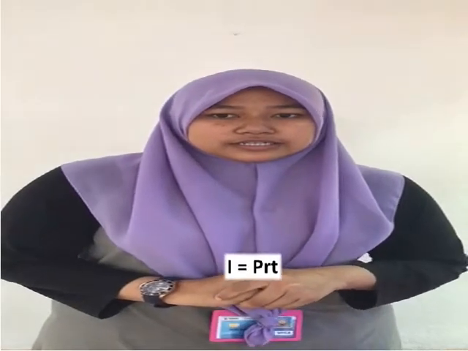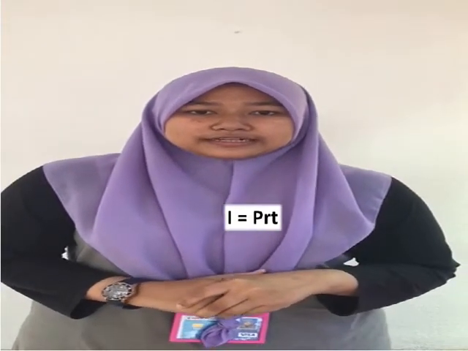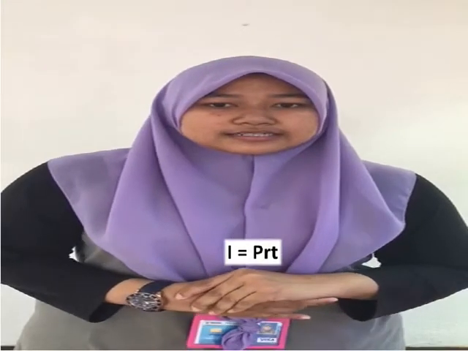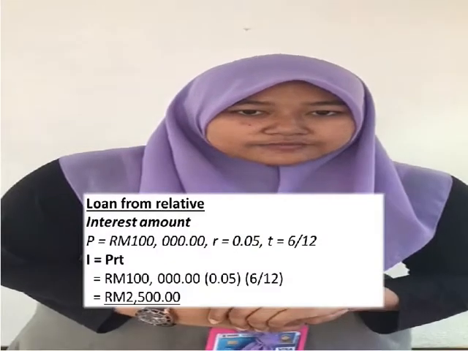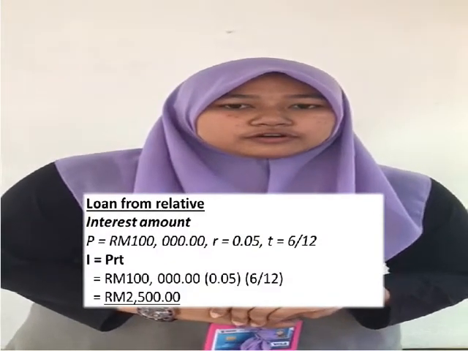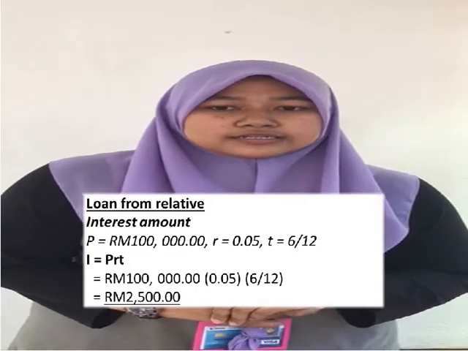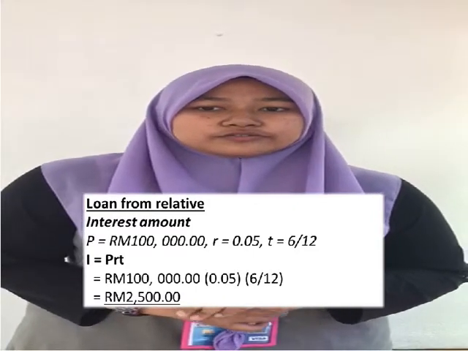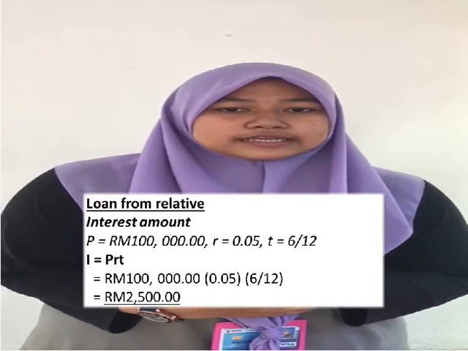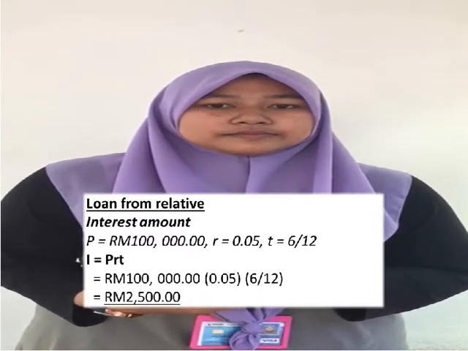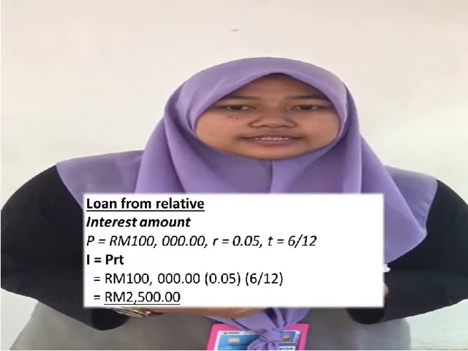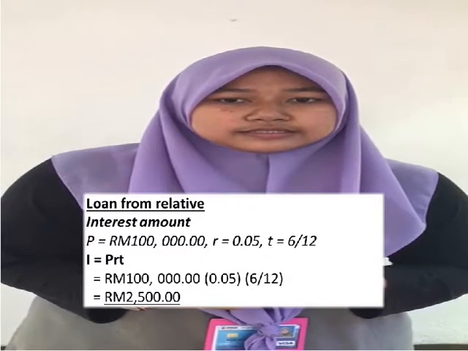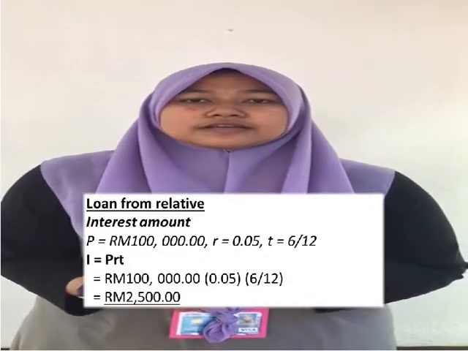To calculate the interest amount, we use the formula I equals PRT, where P is the principal, R is the rate, and T is the year period. For the loan from the relative, P is 100,000 ringgit times 0.05 for the 5% rate and multiplied by 6/12 for the 6 months. The interest amount for the relative is 2,500 ringgit.